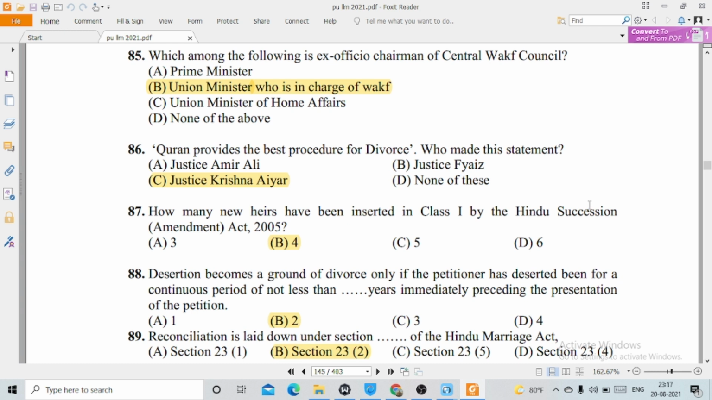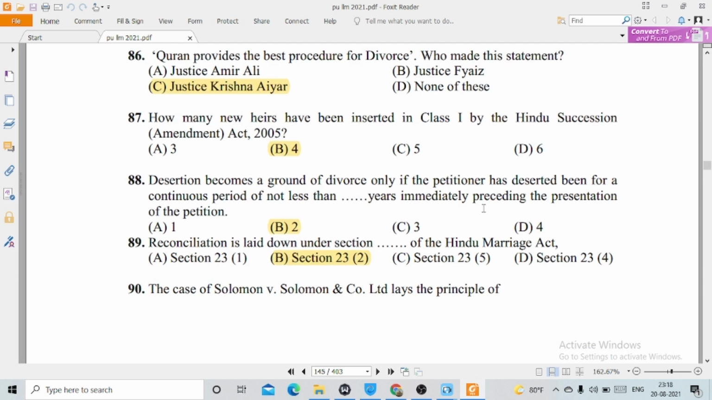87. How many new heads have been inserted in Class 1 by the Hindu Succession Amendment Act 2005? This is option B, 4. 88. Desertion becomes a ground of divorce only if the petitioner has been deserted for a continuous period of not less than, option B, 2 years immediately preceding the presentation of the petition. 89. Reconciliation is laid down under option B, Section 23 clause 2 of the Hindu Marriage Act.